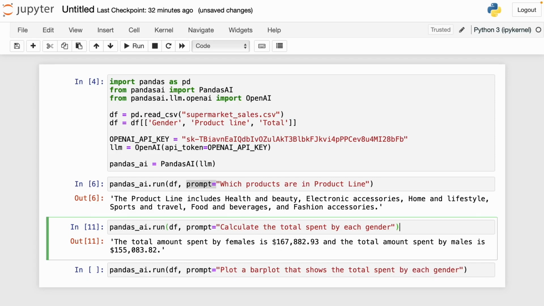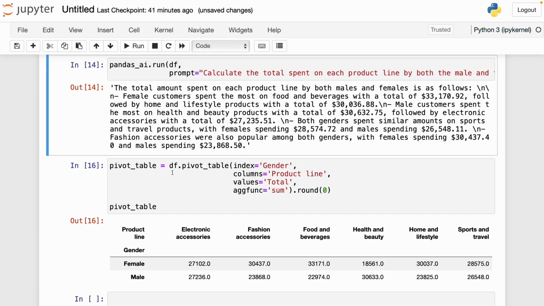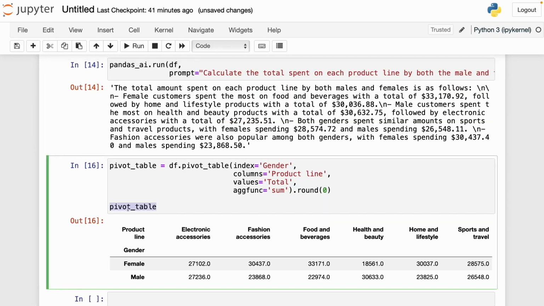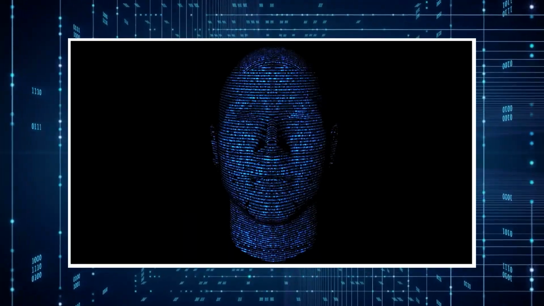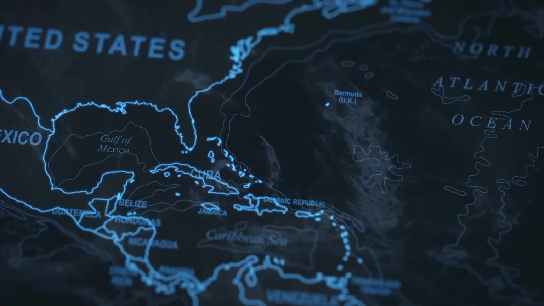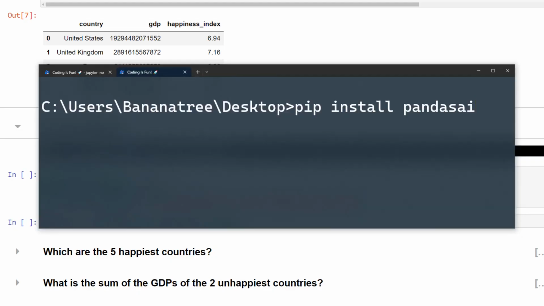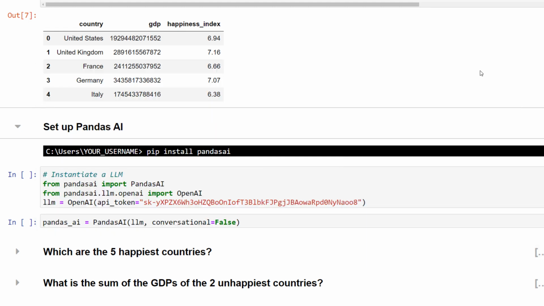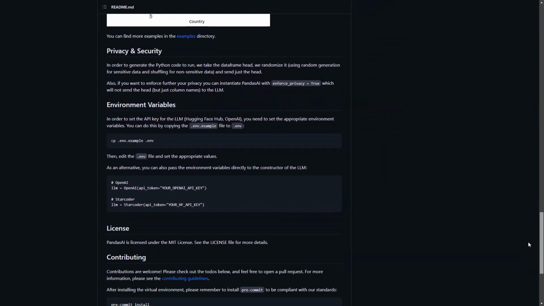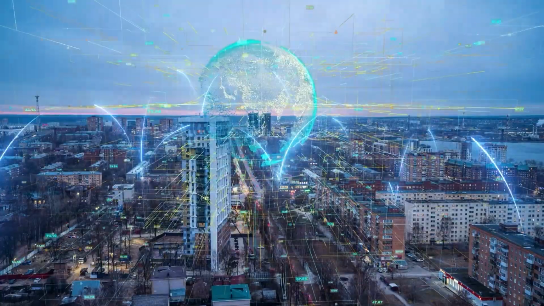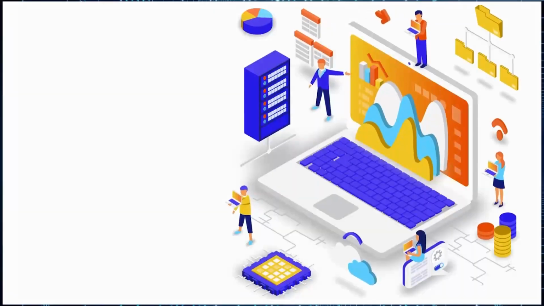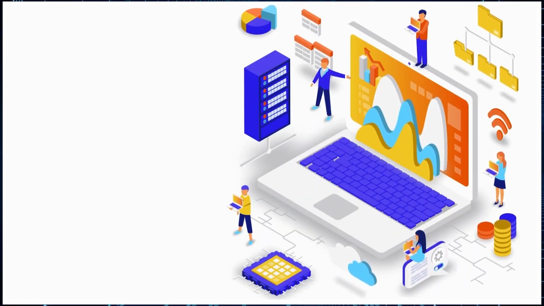Data visualization is a fundamental element of understanding patterns and trends hidden within your dataset. Pandas AI empowers you with its intelligent data visualization capabilities, making it effortless to create visually appealing and informative plots and charts. From correlation heat maps that reveal intricate relationships to scatter matrices that showcase multivariate distributions, Pandas AI offers a wide range of visualization functions. These functions enable you to gain deeper insights into your data with just a few lines of code. With Pandas AI as your data visualization companion, you can effortlessly communicate your findings and leverage the power of visual storytelling to enhance your data analysis.